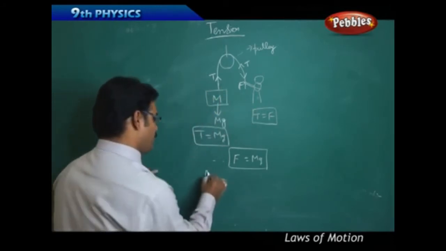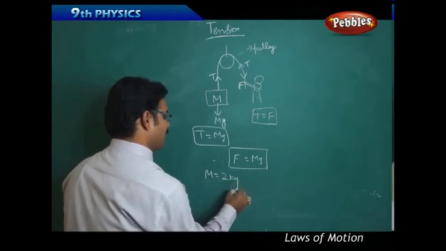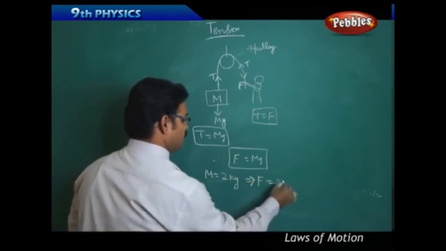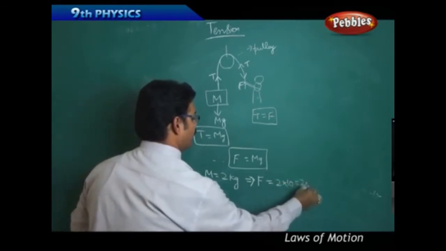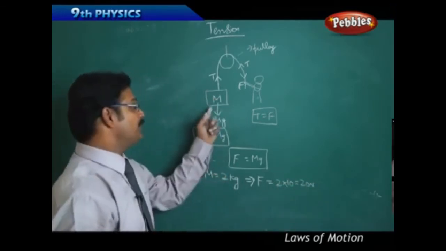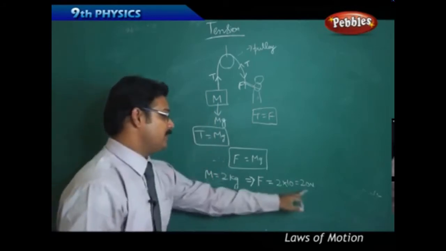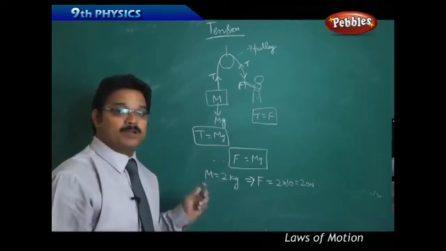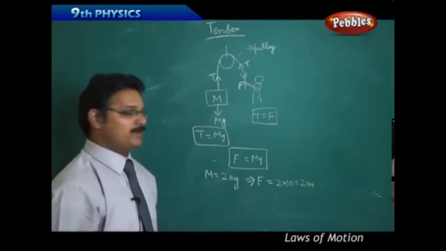Say mass equals 2 kg. Then the force you have to apply is 2 into 10, 20 Newton. So the minimum force required to pull this block is 20 Newton. More than 20 Newton also you can apply, but minimum 20 Newton you have to apply because F equals mg.